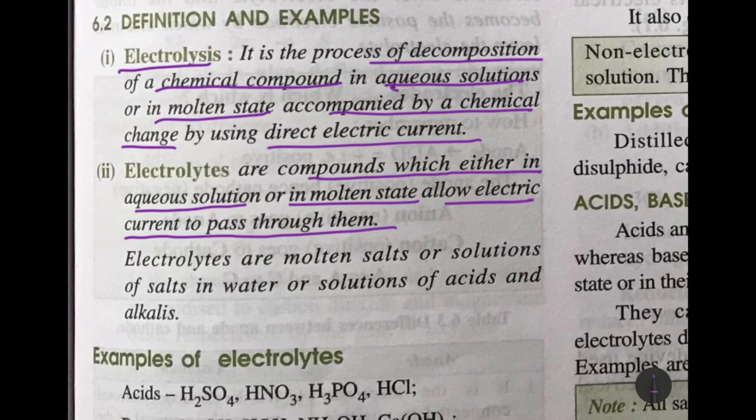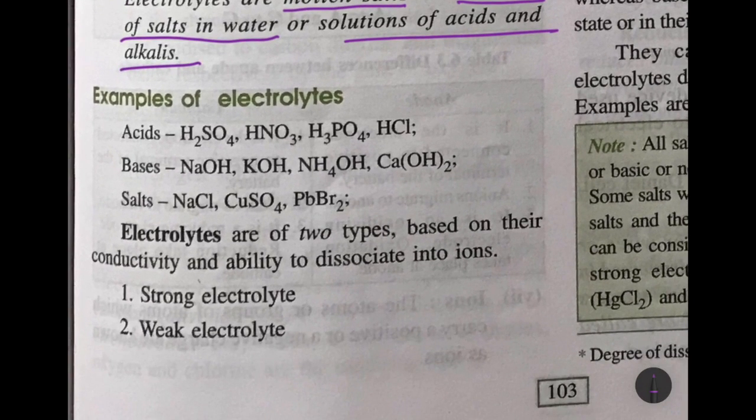Now electrolytes are molten salts, melted, or solutions of salts in water, dissolved in water, or solutions of acids and alkalis. As you know, acids and alkalis are liquid. Examples of electrolytes: acids, we have sulfuric acid, nitric acid, phosphoric acid, hydrochloric acid. Bases, we have sodium hydroxide, potassium hydroxide, ammonium hydroxide and calcium hydroxide. And salts, we have sodium chloride, copper sulfate and lead bromide. Remember, all of these must be in the melted state or in aqueous state, that is dissolved in water.